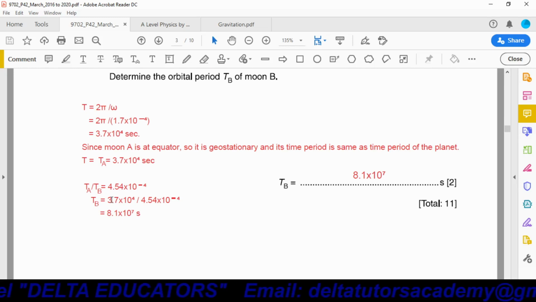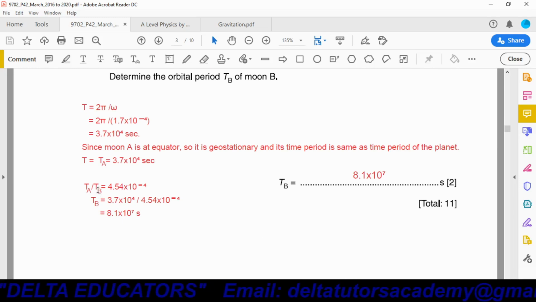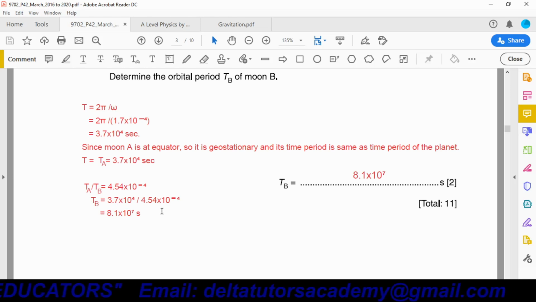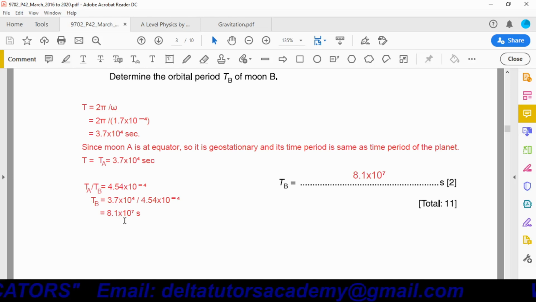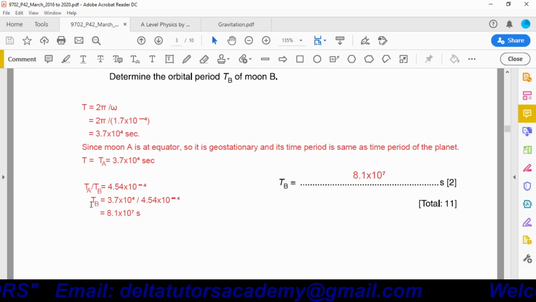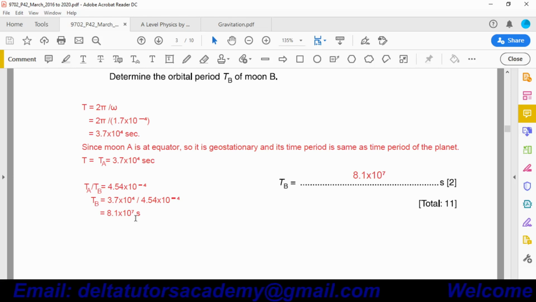Okay, we have to find out the time period of moon B. So we will make TB our subject, and the remaining quantities we will take to the other side, and we will solve this and get the answer 8.1 into 10 power 7 seconds. So the time period for moon B will be equal to 8.1 into 10 power 7 seconds.